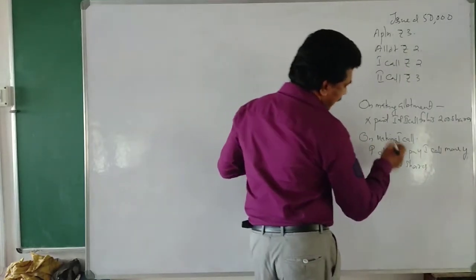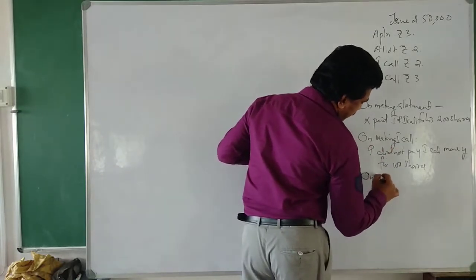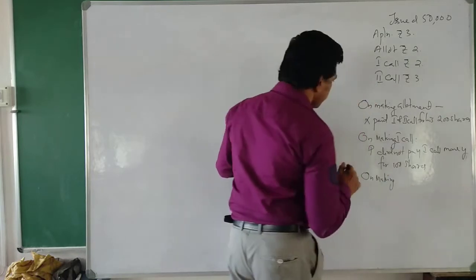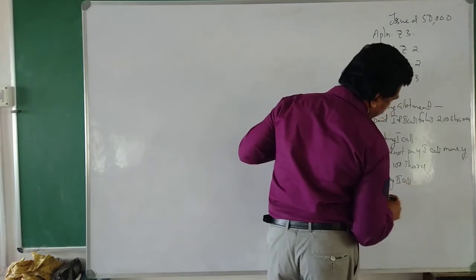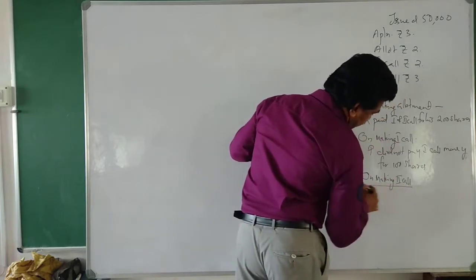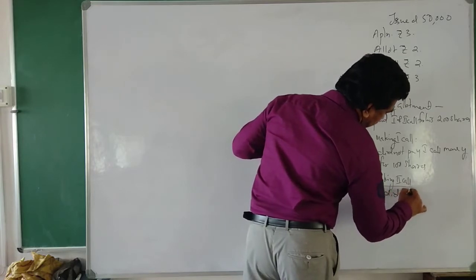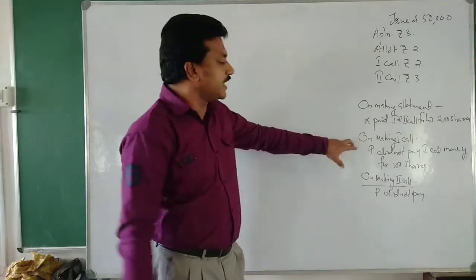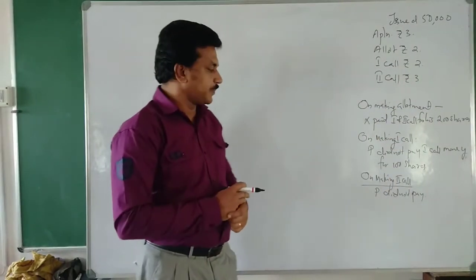Then on making second call, P did not pay. That means he did not pay first call and second call money.